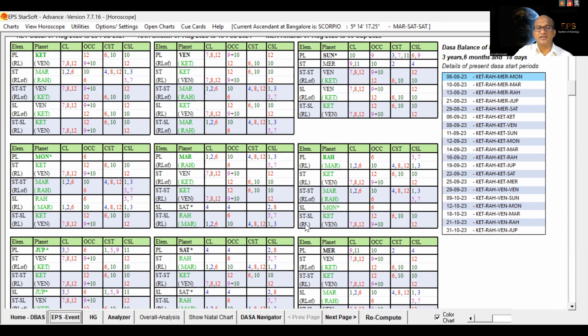Suppose you are analyzing the natal chart or any horary chart, and you check which dasa is running. Suppose, for example, Rahu dasa is running, Rahu bhukti is running. Whether it is going to be favorable or not. For example, next Jupiter is going to be favorable for the event according to the significations. If you check that Jupiter, star and sub of the other ruling planets, definitely it is going to be a good ruling planet. So that Jupiter can be a good planet in giving its significations. That way also you can say that.